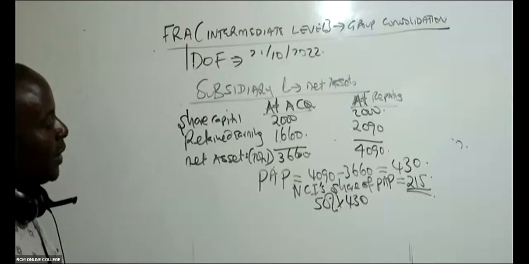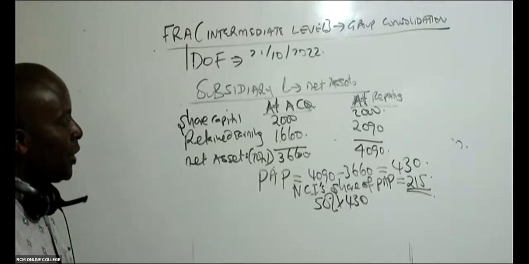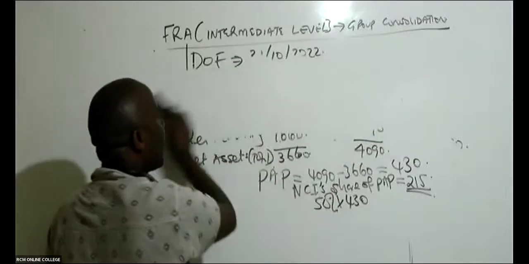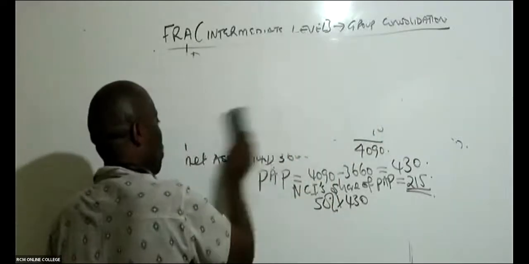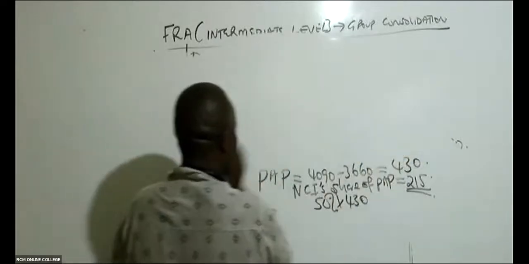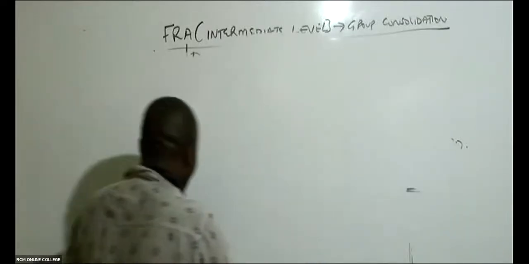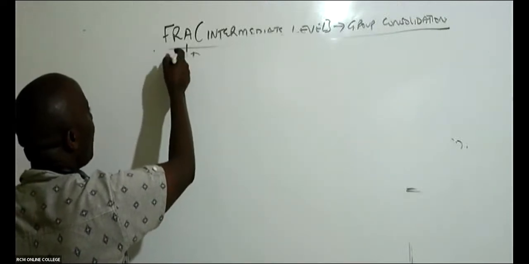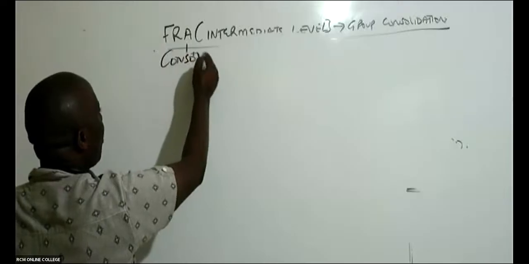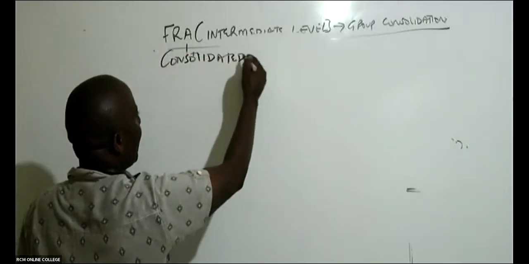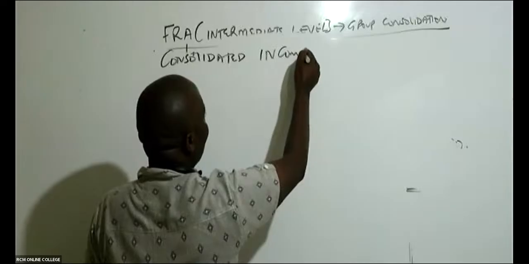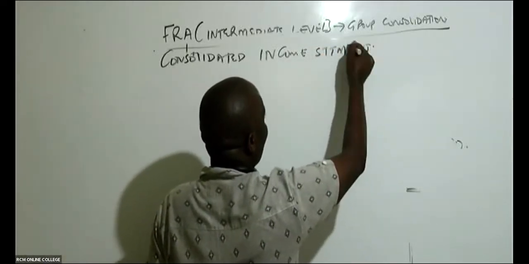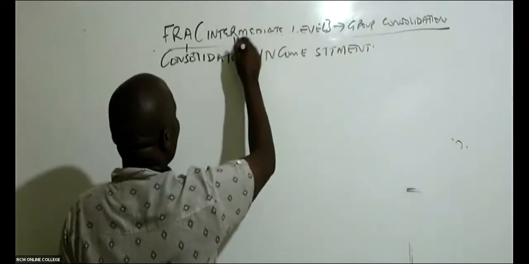Ladies and gentlemen, please listen. Once you have reached here, don't continue with any other working. This is what you're supposed to do now: start consolidating. We start with number one. The first part of this question, they want us to give them the consolidated income statement. The name of the company is H Group.